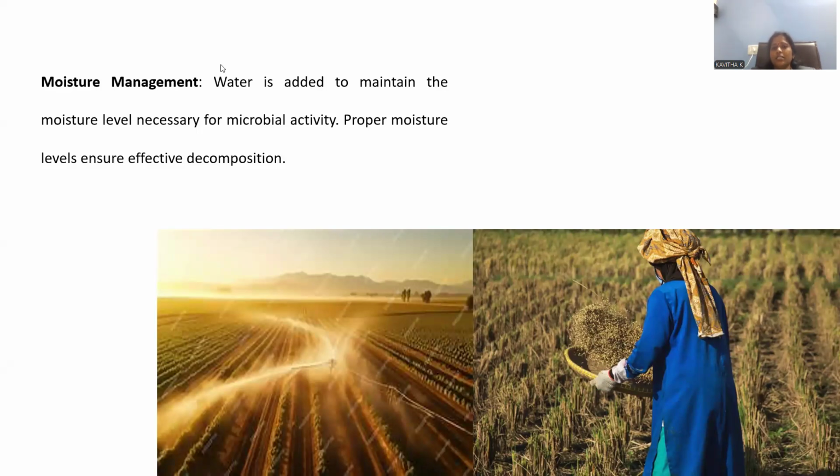During the compost generation process, water is added to a certain extent, and maintaining moisture levels is very essential for microbial activity. Whatever microbial decomposition process is required is possible only in the presence of moisture. So after harvesting and shredding, when the shredded pieces are distributed into the entire soil, the requirement is watering. After watering only, the process will start, so proper moisture levels ensure effective decomposition. Proper moisture is very essential to decompose that waste into manure.